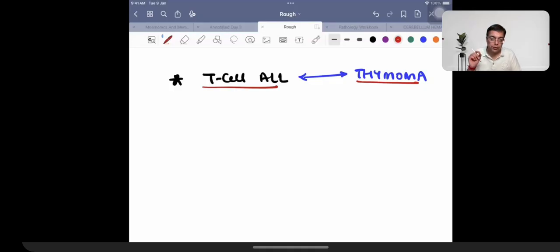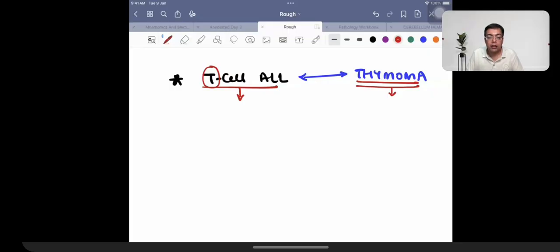My point is, if you have a patient who is going to be having a T cell ALL, this is what is going to be associated with the presence of cancer in which there is going to be involvement of the thymus. So there is going to be a presence of a mediastinal mass, and thymoma patients can also be having the presence of a mediastinal mass, right?